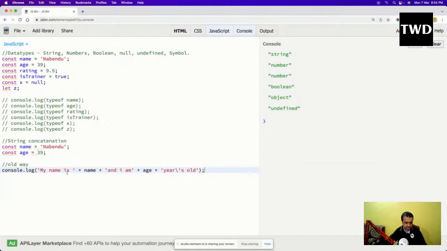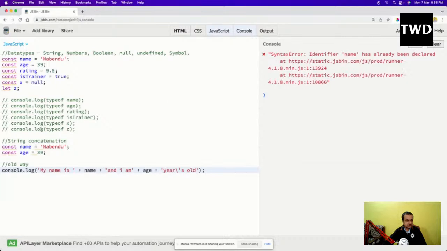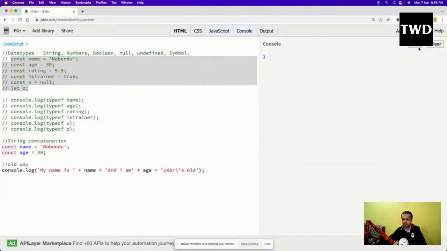So this all is a string, and this is a variable. Okay, so clear it and run it. So name, okay, it is showing the name is already defined. Okay, no problem. I will comment it out and see. It will show my name is Napindu. Okay, and the first issue we have already seen.